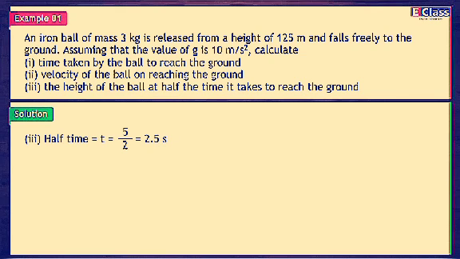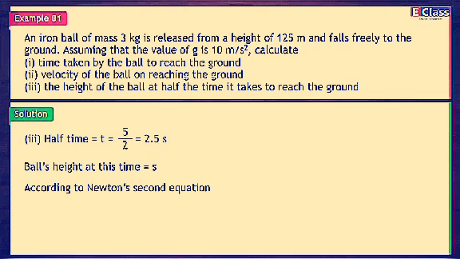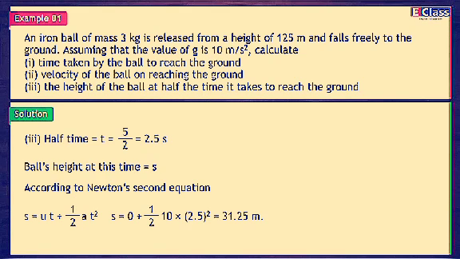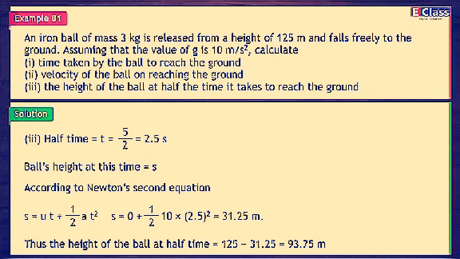Half time is t = 5/2 = 2.5 seconds. Ball's height at this time is s. According to Newton's second equation, s = ut + 1/2 at². s = 0 + 1/2 × 10 × 2.5² = 31.25 meters.